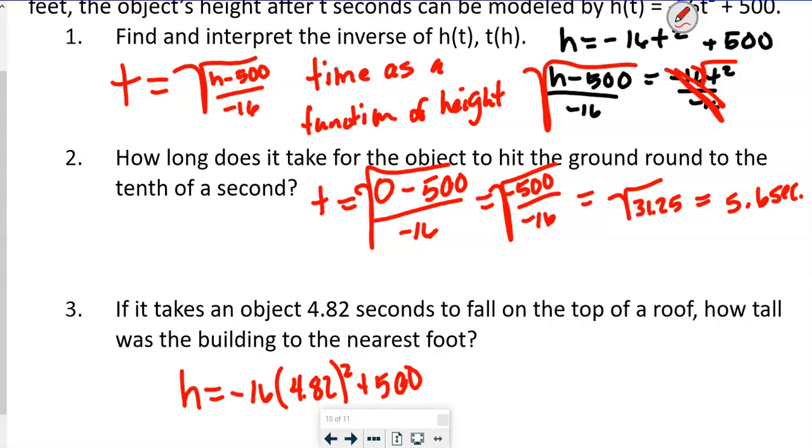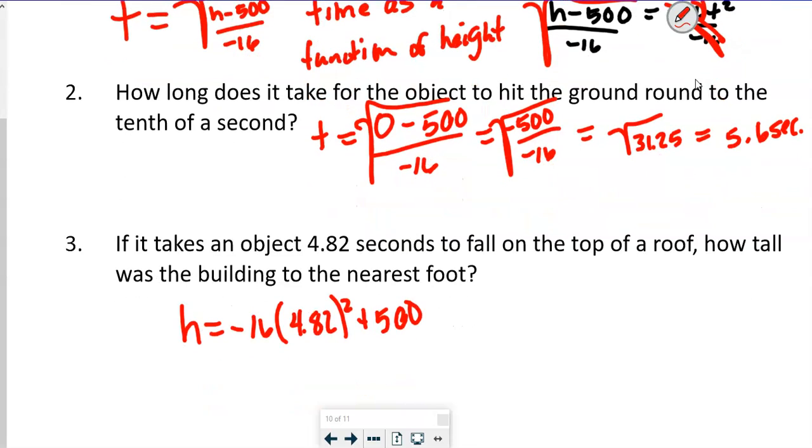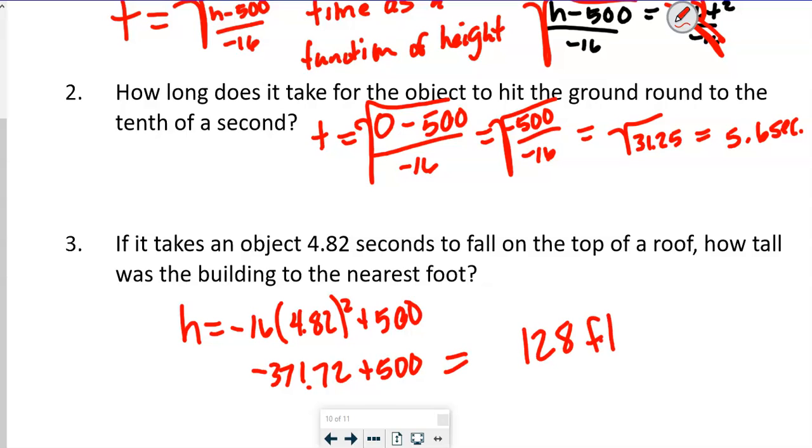So when I did negative 16 times 4.82 squared, I just did that in my calculator, y'all. I got negative 371.72 plus 500. So that was equal to 128 feet when I rounded it. Okay? All right, let's go to the next one.